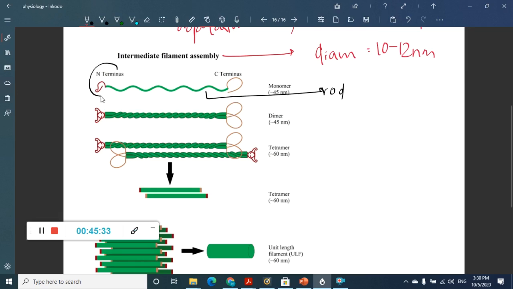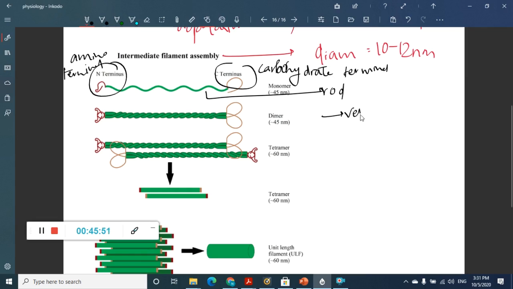They have an amino terminal, the N terminal. And they also have a C terminal, which is carboxyl terminal, a tail which is present.